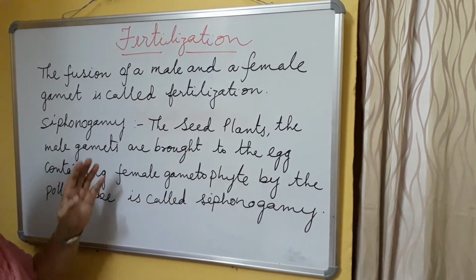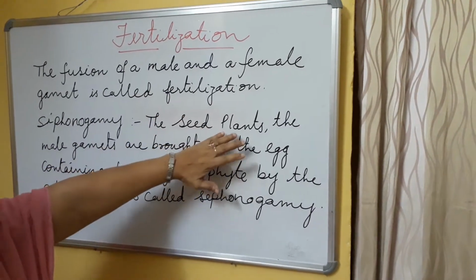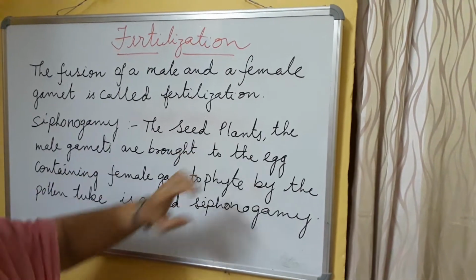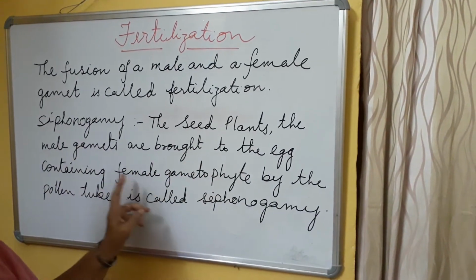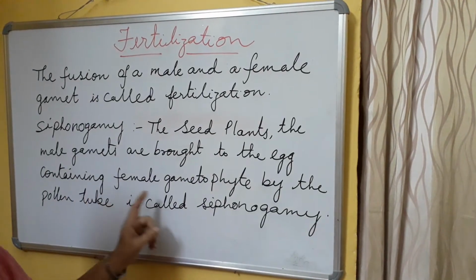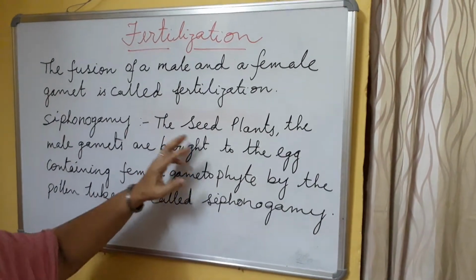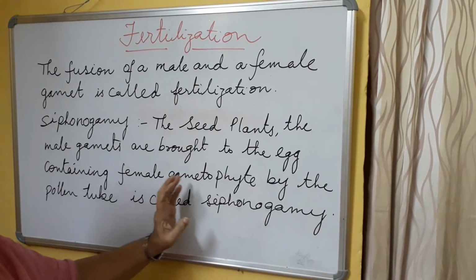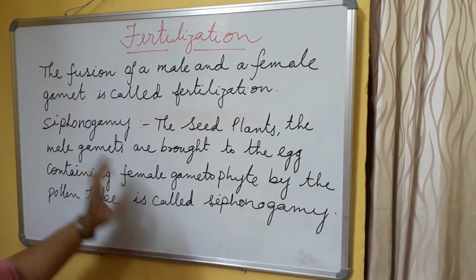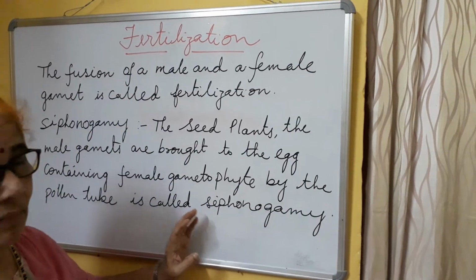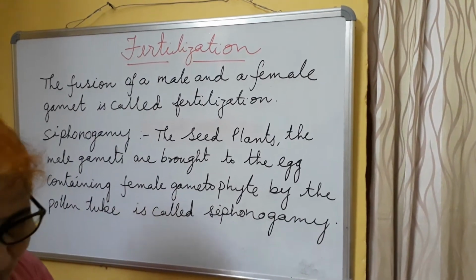In seed plants, meaning angiosperms, the male gametes are brought to the egg. Where is the egg? That is there in the female gametophyte. So the male gametes are brought to the female gametophyte with the help of pollen grains. That is called siphonogamy. So after siphonogamy, what happens?